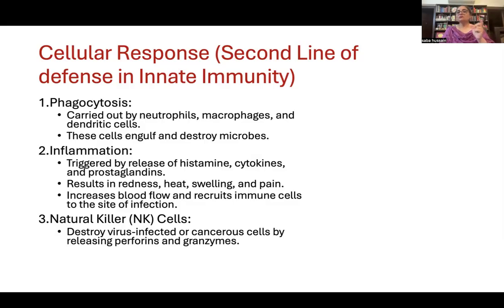Since the patterns have been recognized, the second line of defense in case of innate immunity is the cellular response. What is that cellular response? Phagocytosis will be initiated by phagocytic cells.